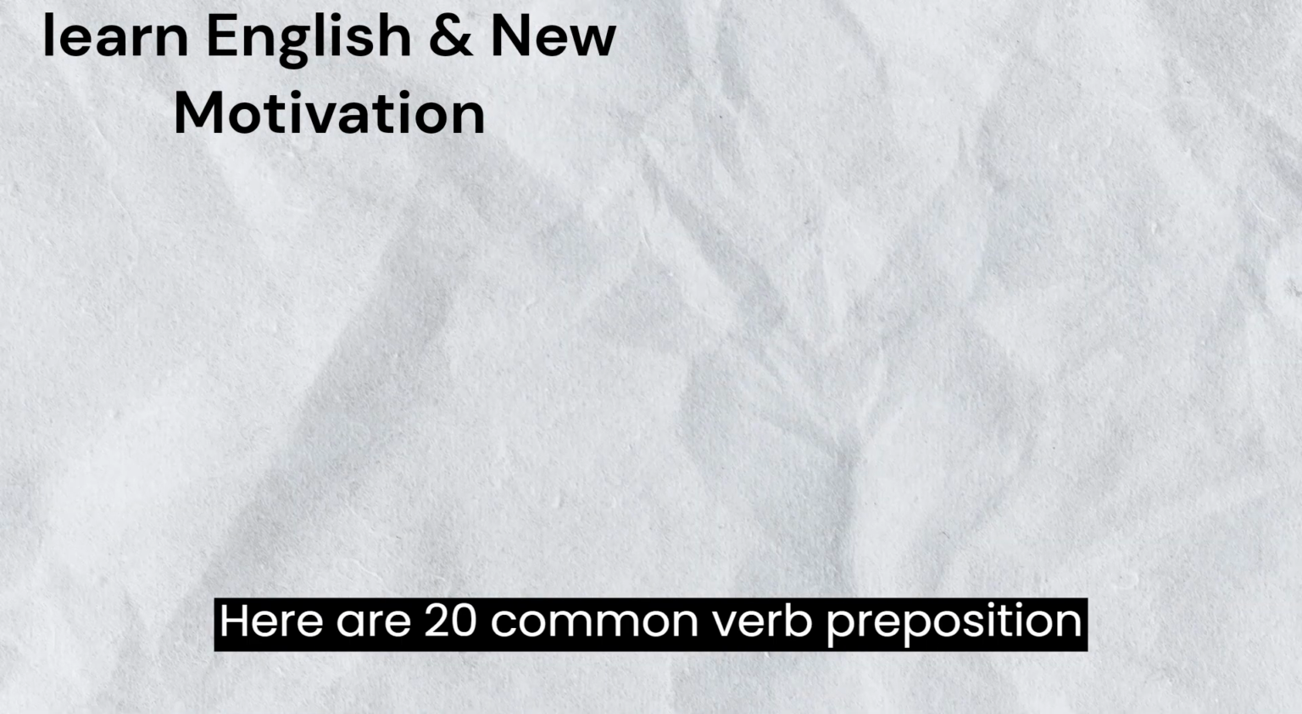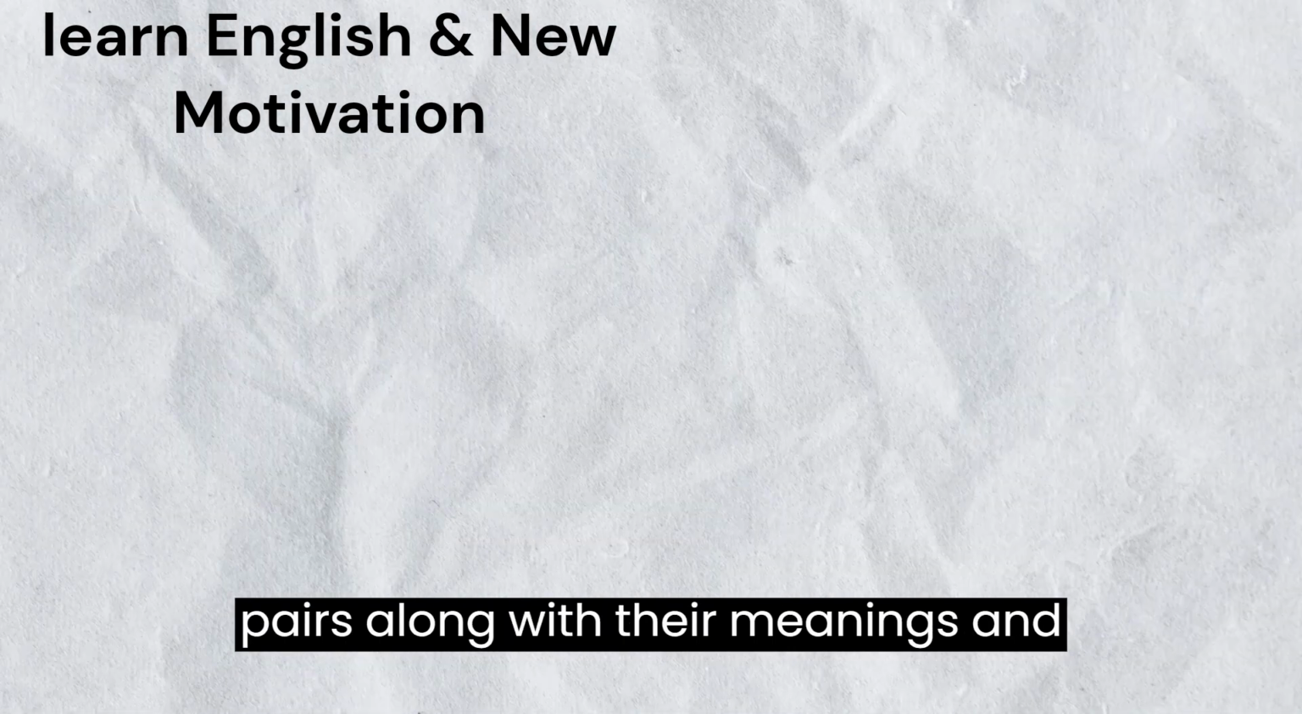Here are 20 common verb preposition pairs, along with their meanings and examples. Look at: to direct one's gaze towards something. Example: She looked at the sunset and was amazed by its beauty.